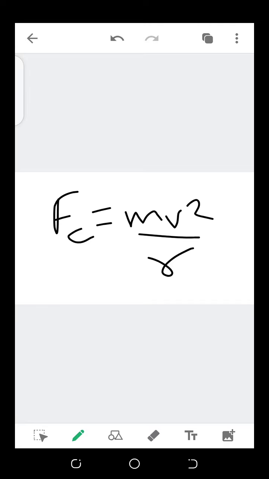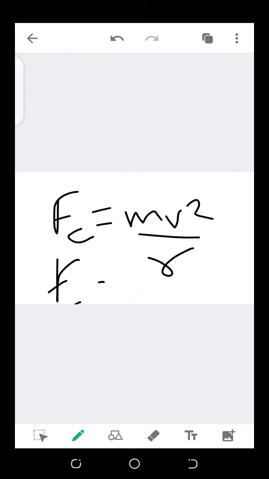You can remember that centripetal force is the force which keeps the body on its circular path. If the radius is being increased, then the force will decrease. Take this r, because it is inversely proportional. If you keep mass and velocity constant, then let me introduce the sign of proportionality so that we may see how it is relating.